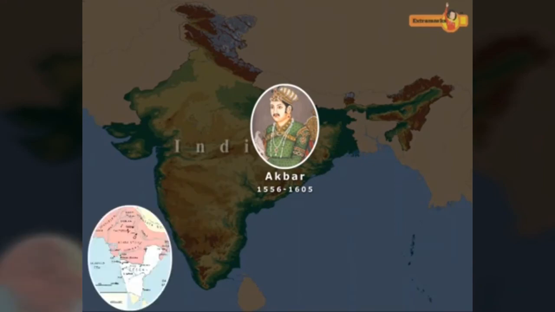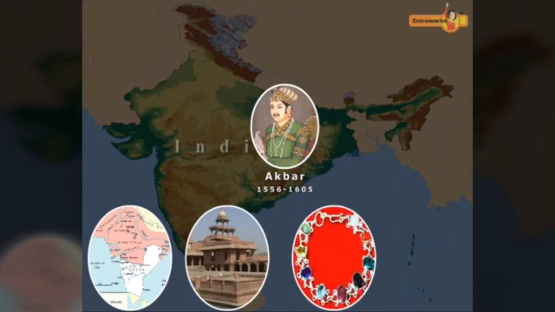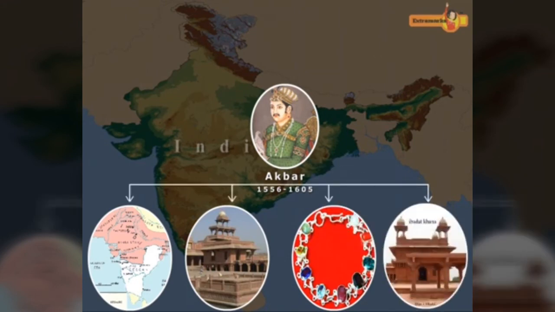Akbar expanded the kingdom from Kabul to Bengal. He built the walled city of Fatehpur Sikri in 1571. The Navratnas, or the 9 courtiers, found an important place in Akbar's court. Akbar started the new religion, Din-i-Ilahi.